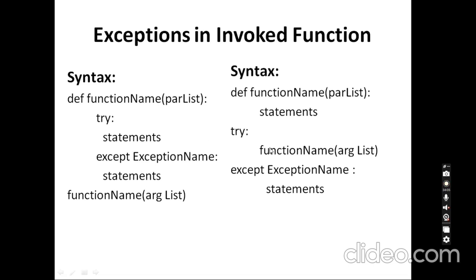So for example, if I give this function call itself in a try block, and I pass the arguments as the first value 3 and the second value 0 for division, it will be encountered here itself that 0 should not be the divisor. It should be the second value, and it will raise an exception and will not go to the function definition itself, okay. So likewise, exceptions can be used in invoked functions also.